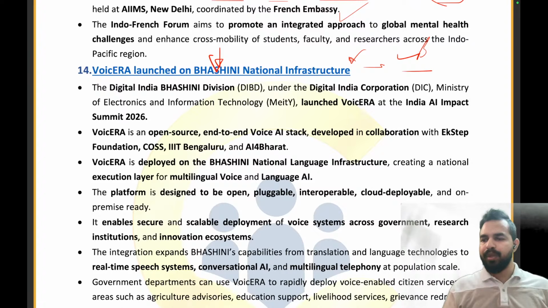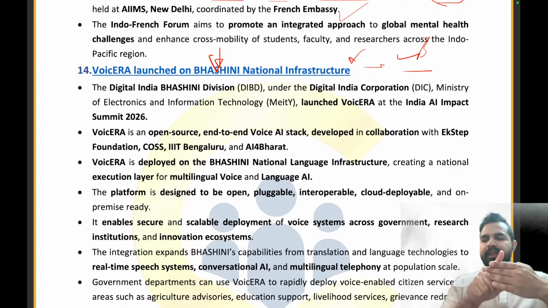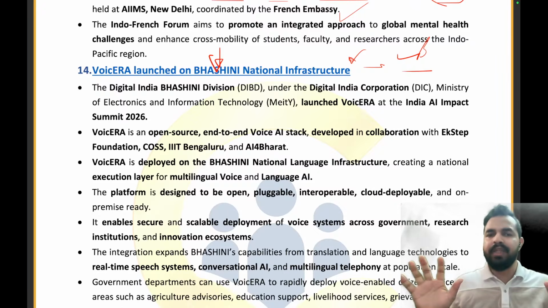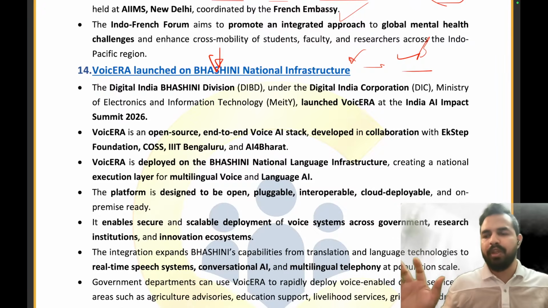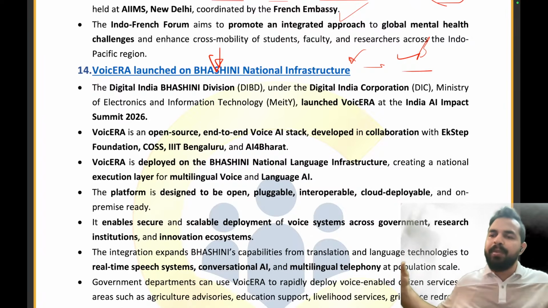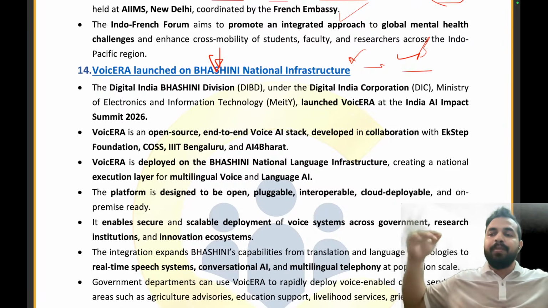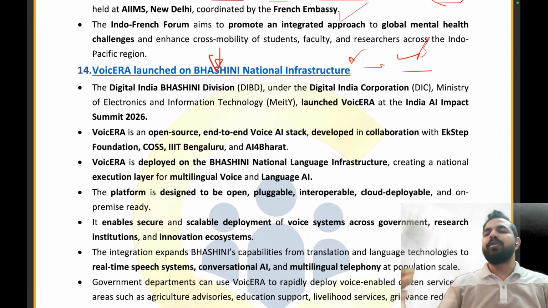generate the output. So basically, for every such kind of facility, we have a stack. We have stack number one, stack number two, stack number three, stack number four, right? The four pillars, and these basically make a stack. And that's what we are talking about. The Voice Era is basically a stack. The government will be giving the stack to all these departments. Now they are not required to create every pillar on their own. They will be able to directly work on that stack. That's it.